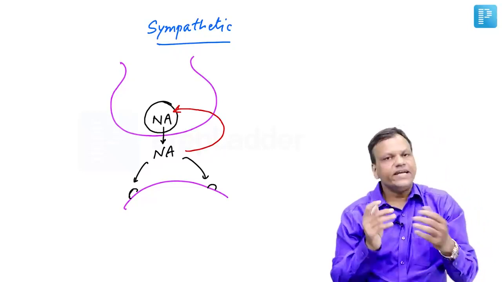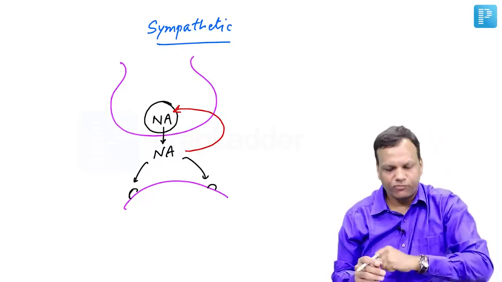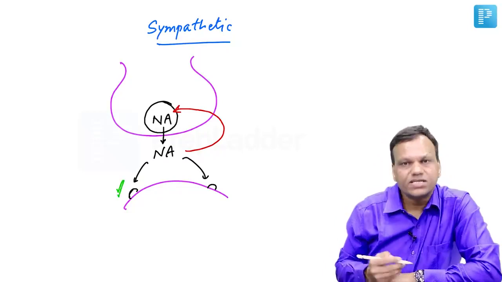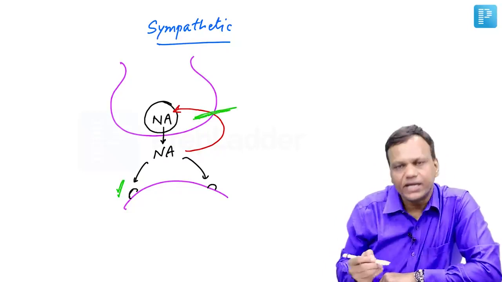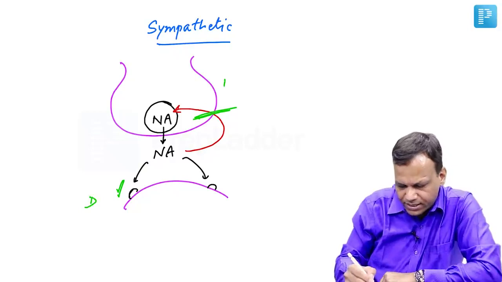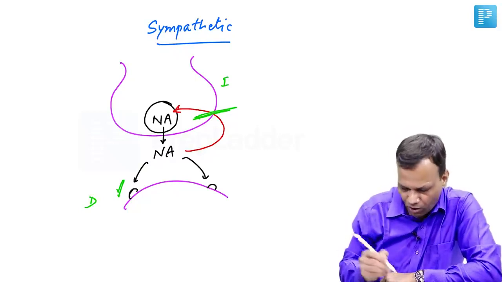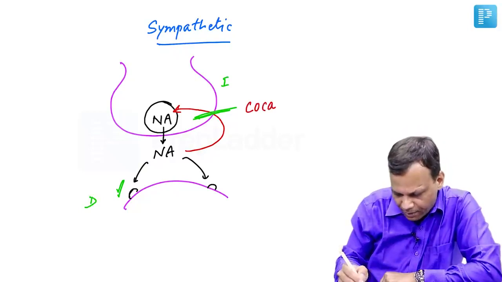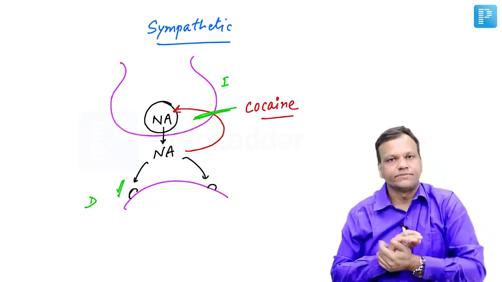So the adrenergic drugs or sympathetic drugs may be of 2 types. One which directly work on receptors, and second which inhibit the reuptake. So this is directly acting, this is indirectly acting. And the most important indirectly acting drug which inhibits the reuptake, you need to know, is cocaine.